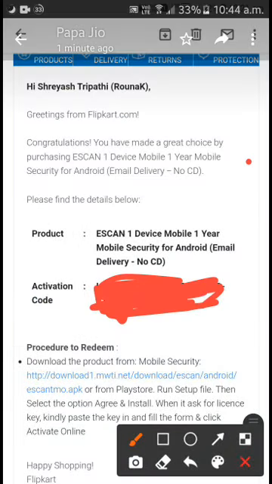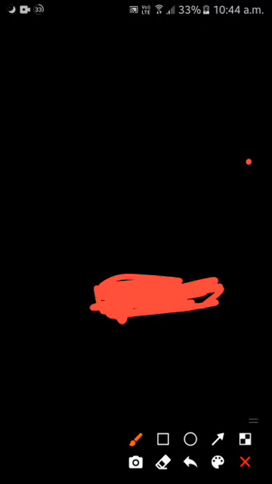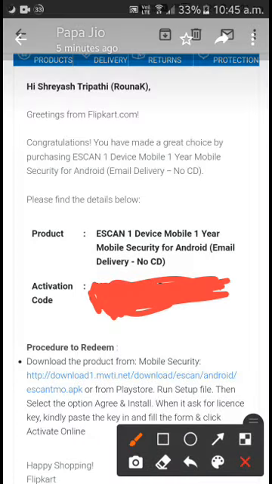Friends, you can see my screen, where it was written yesterday on Flipkart that it will be delivered at the end of the day. I received it just at 11:49, which means around 12. Here it is written eScan one device mobile year security. In this, here is a link, download.